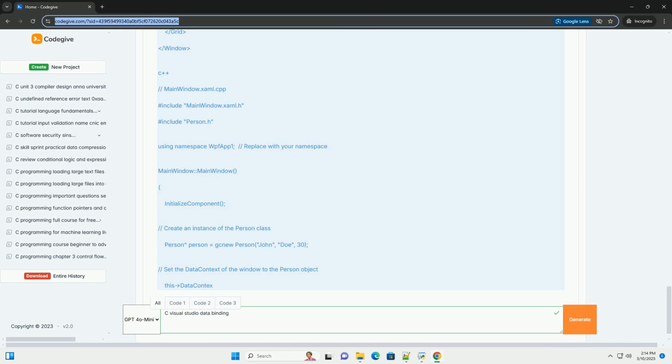Properties: FirstName, LastName, Age. These are the properties that we want to bind to UI elements. The set accessor of each property raises the PropertyChanged event, informing the UI that the property's value has been updated.